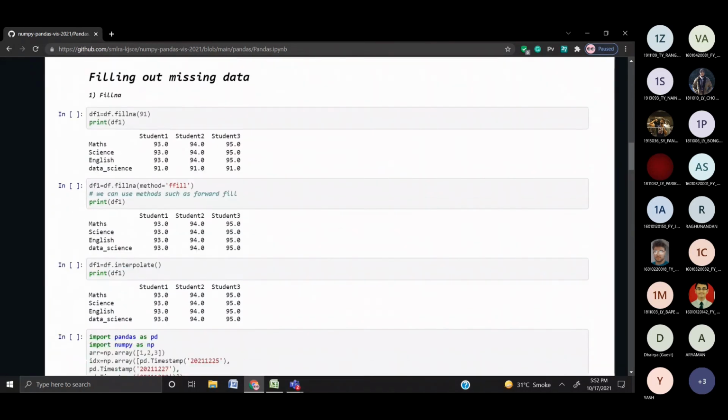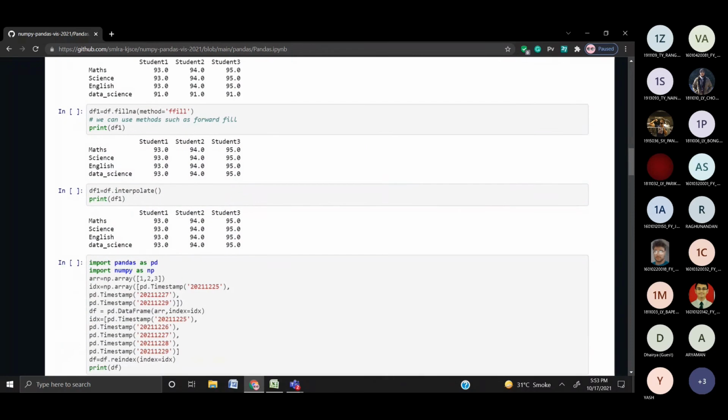Or you can use a forward fill method, which is what I've used here. The forward fill method will print the exact values of whatever was in the previous row. We also have the interpolate function, which takes the average values for that, and pandas will fill it.